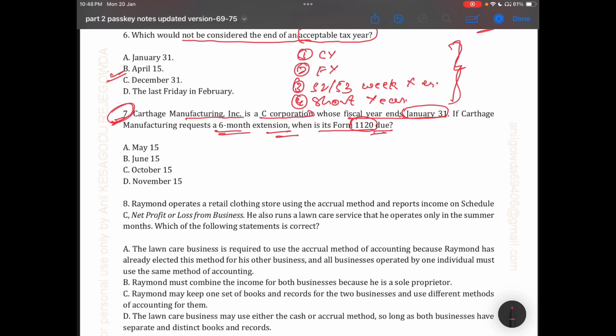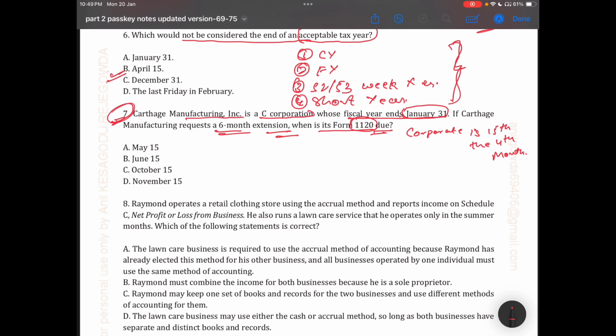As we know, for the 1120 due date, it's not a pass-through entity. So the due date for a corporation is the 15th of the fourth month. Okay. So the 15th of the fourth month.